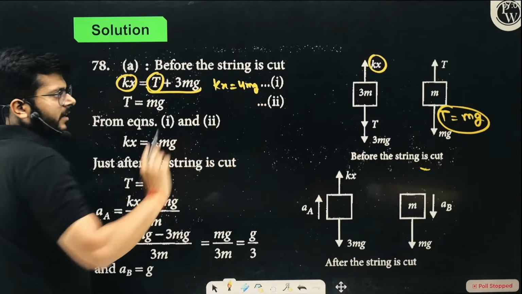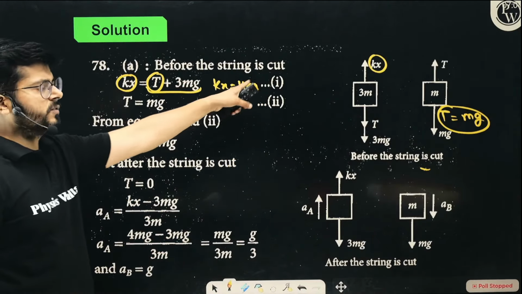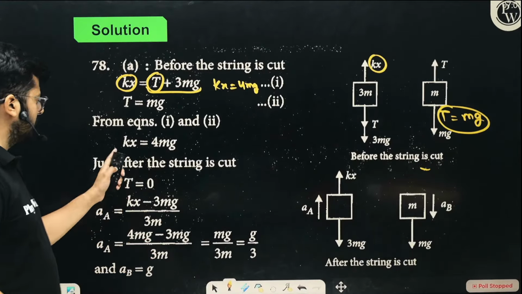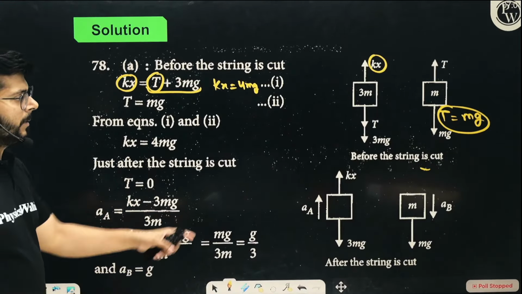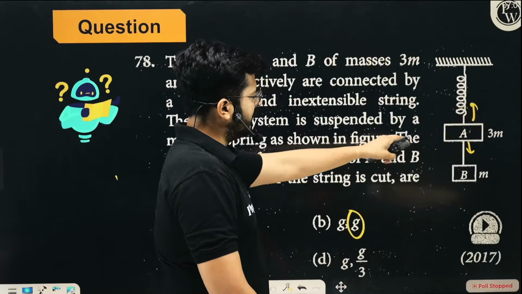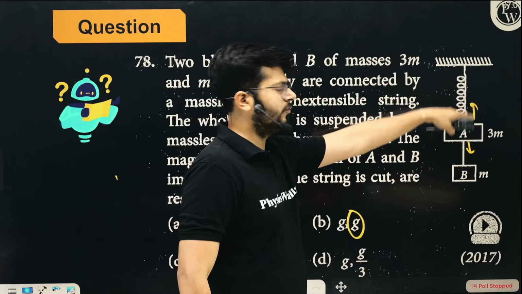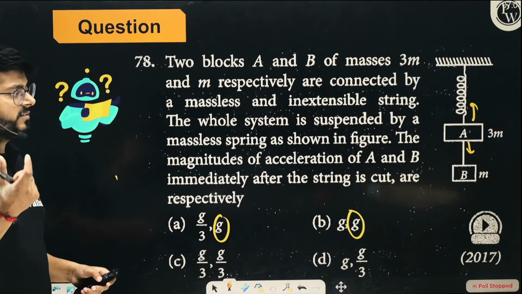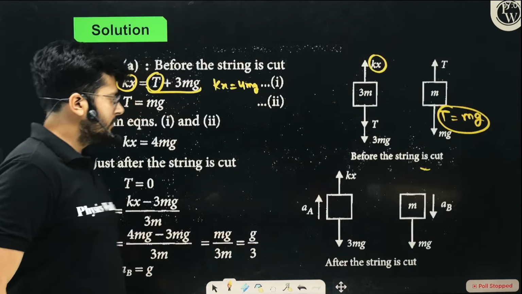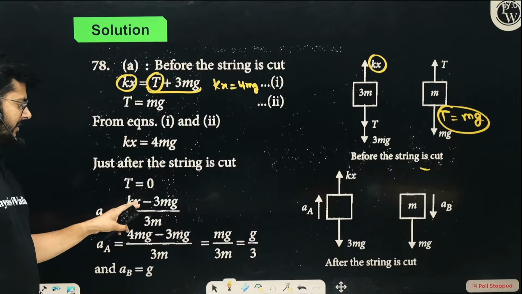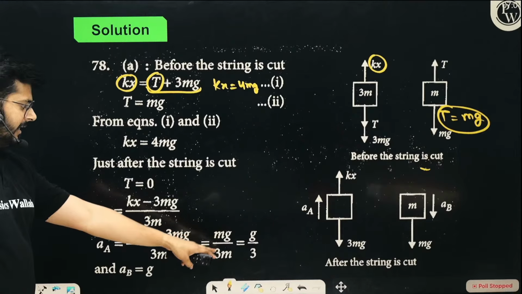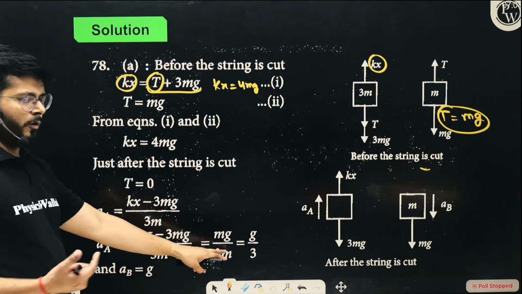So before the string is cut, the restoring force was 4 mg. After the string is cut, what is the net restoring force? 3 mg, right? Because mg has been removed. So now what is the change? What is the net force which is pulling it up? The net force pulling it up is 4 mg minus 3 mg, which is only mg, upon the total remaining mass.